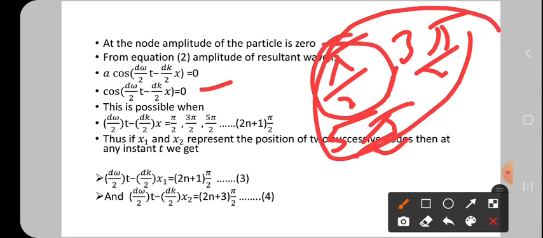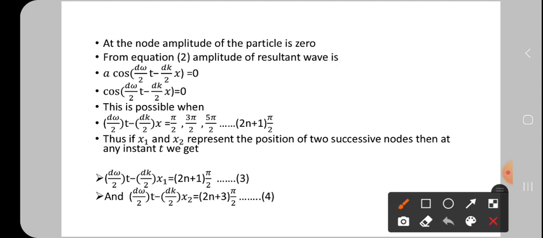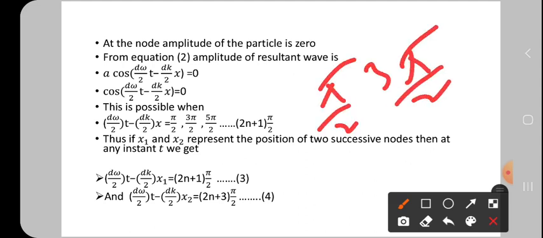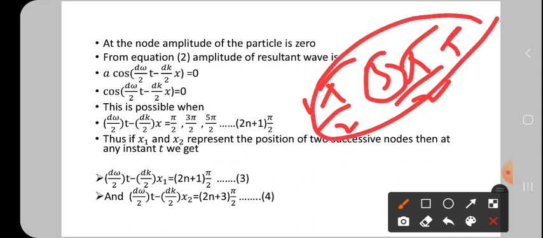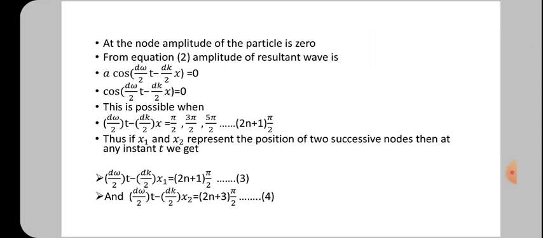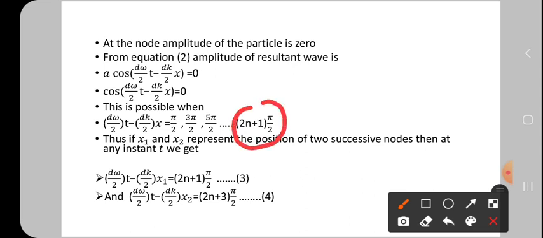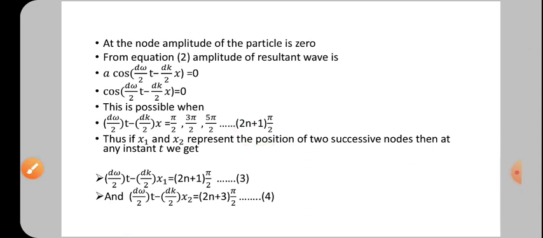At these angles, the cos is always 0. So the values we get are π/2, 3π/2, so 1, 3 and next 5. These are all odd numbers. The generalized formula for odd numbers can be written as (2n + 1) π/2. Either 2n minus 1 is also correct.